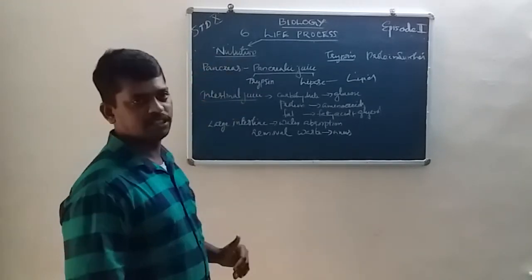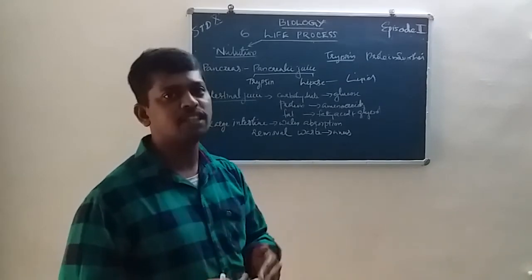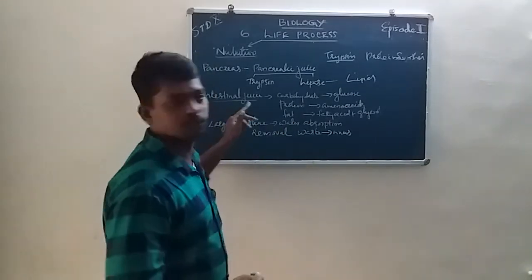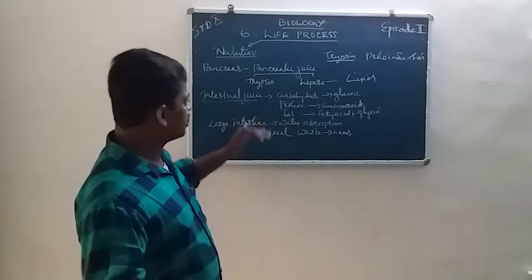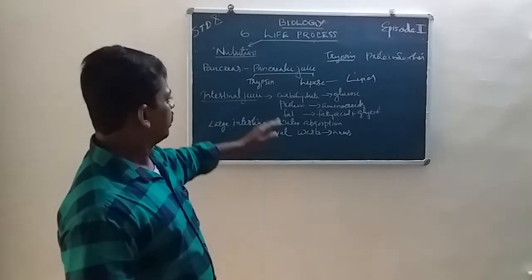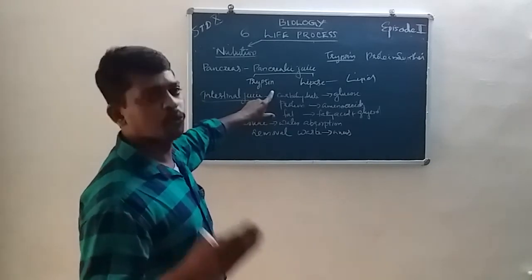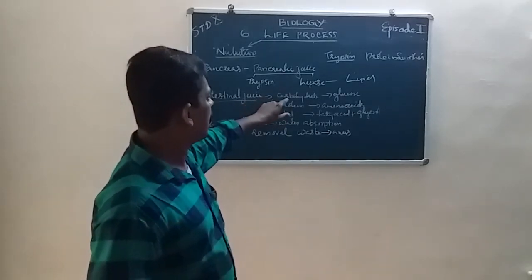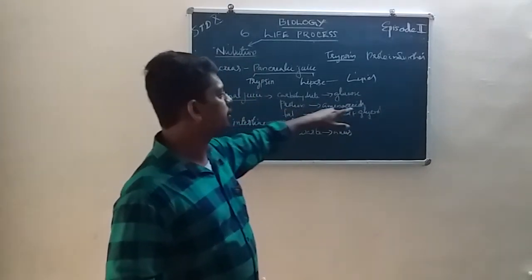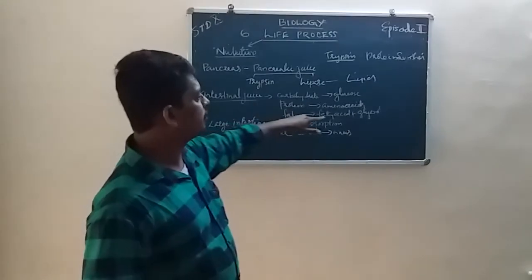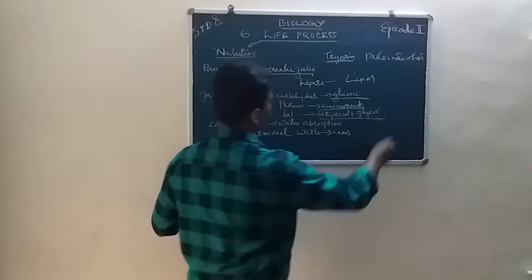Intestinal juice is the last juice, where the complete digestion process is done. In intestinal juice there are some enzymes. Carbohydrate is converted into glucose, protein is converted into amino acids, and fat is converted into fatty acid and glycerol. These are the simplest molecules.